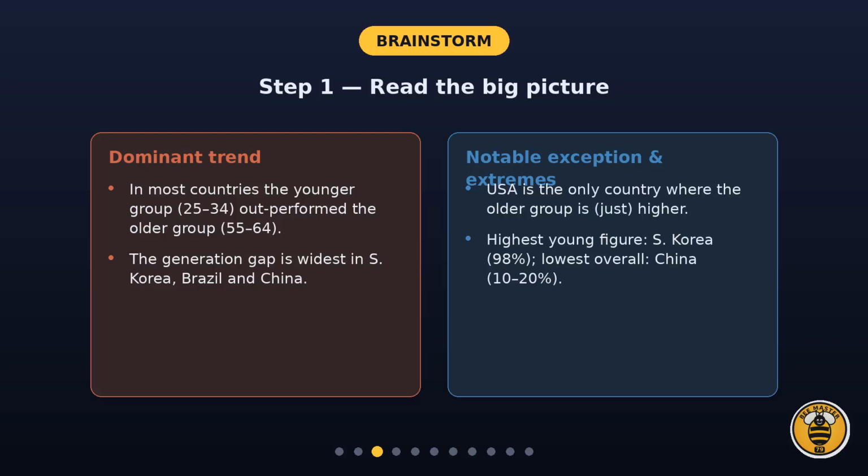Step 1. Read the big picture because this becomes your overview. In most countries the younger group scored higher than the older group, and that gap is widest in South Korea, Brazil and China. The one exception is the USA, where the older group is very slightly higher. The highest young figure is South Korea at 98%, while China is the lowest overall.